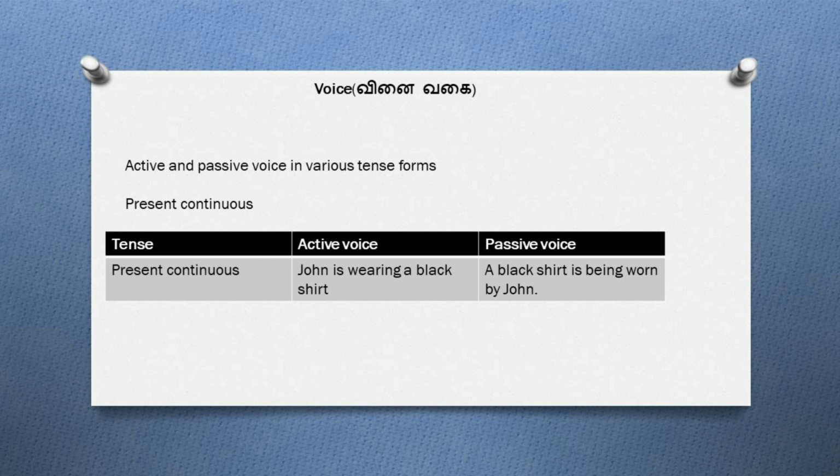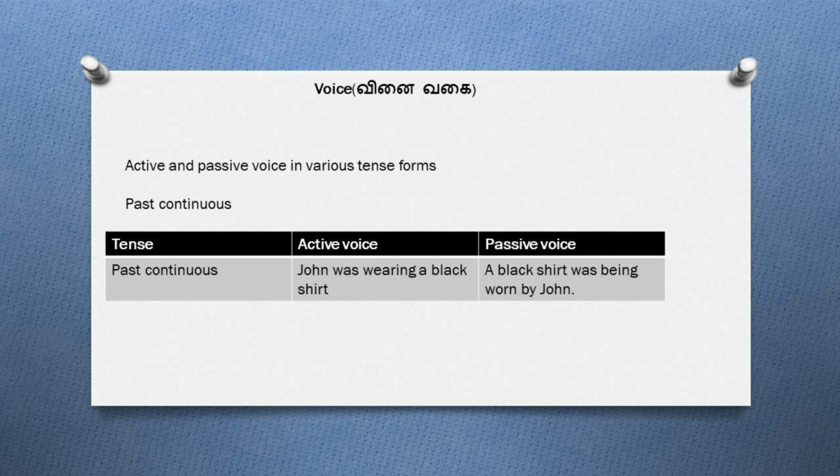And இந்த சென்டென்ஸ்ல யூஸ் ஆயிருக்கிற verb இஸ் வேரிங். So இதை பாசிவ் வாய்ஸ்ல மாத்தும்போ இஸ் அப்படிங்கிற verb எழுதிட்டு அது கூட பீயிங் அப்படிங்கறத ஆட் பண்ணணும். Then you should write the V3 form, that is the past participle form of wearing, that is worn. And in the sentence by plus the subject in the active voice வச்சு complete பண்ணோம். So the answer will be a black shirt is being worn by John.